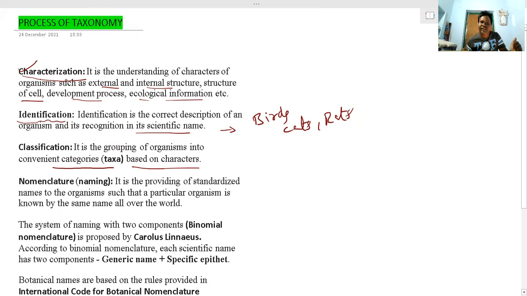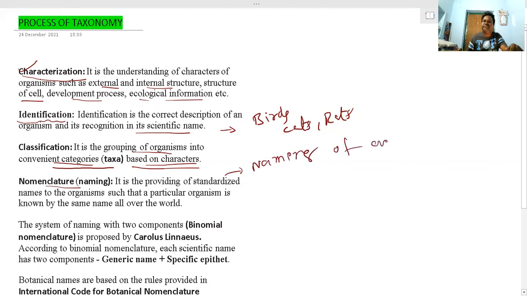After observing their characters and identifying a particular organism, these organisms can be added into convenient categories, convenient taxa, based on their characters. So this is called classification. An organism being included into its convenient group based on its characters is called classification. And after that, nomenclature. Nomenclature means naming.